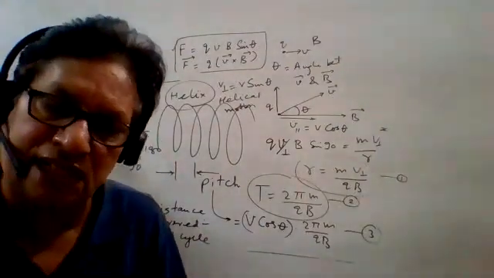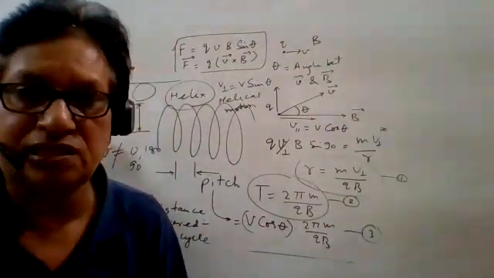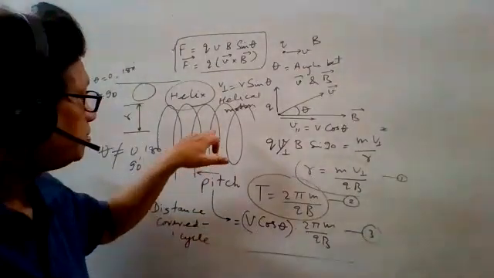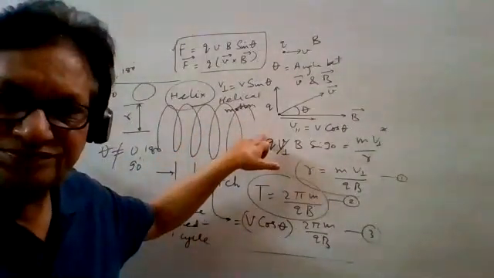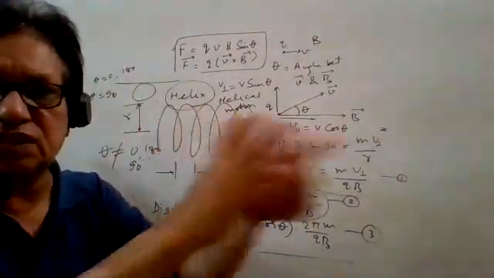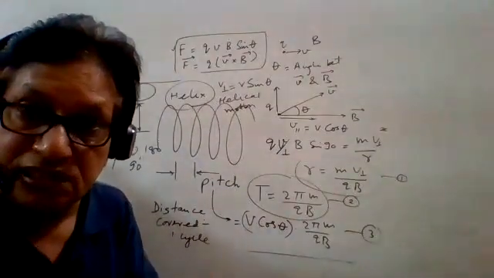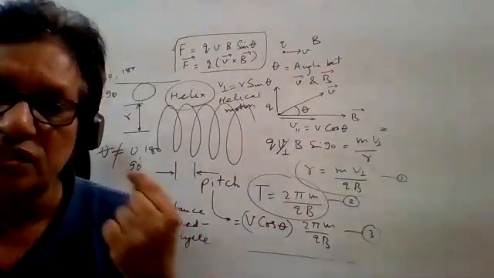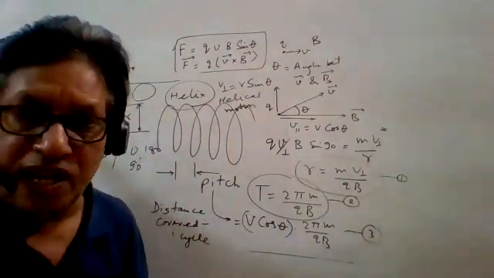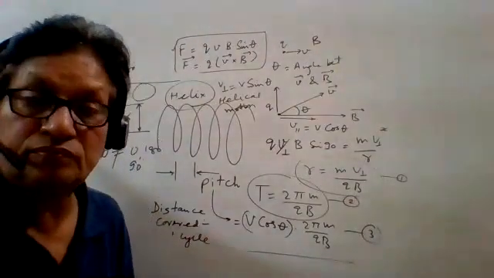Even if direction is changing, there is no change in the speed and no change in the kinetic energy. It is a very important part. Even in circular motion, the magnetic force acting is the maximum, but it is balanced by the centrifugal force. So net force is 0. If net force is 0, there is no increment in the kinetic energy. So no magnetic field can change the kinetic energy.